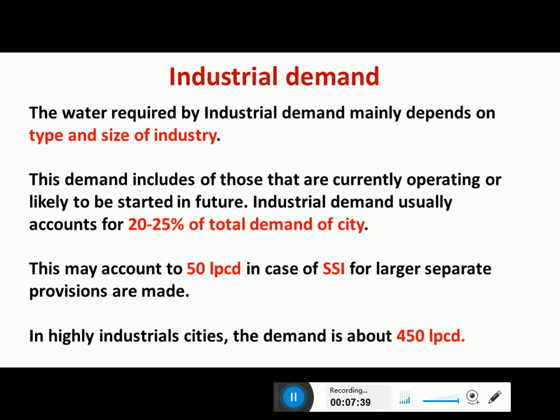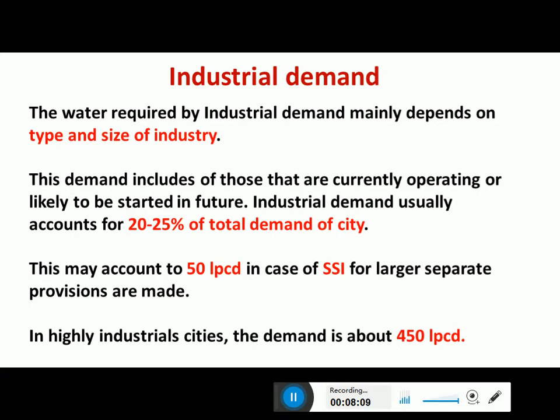Then industrial demand. The water required by industrial demand mainly depends on type and size of the industry. Okay, see, each industrial operation varies based on their raw material, their production and their capacities. So accordingly the water demand also varies. Okay, so this demand includes those that are currently operating or likely to be started in future.